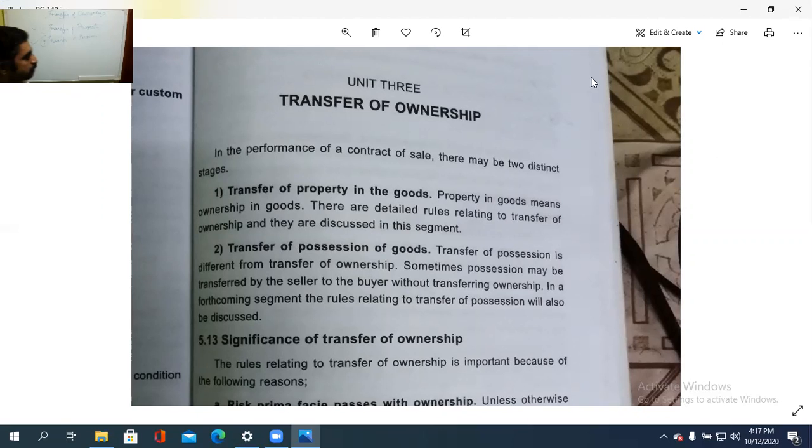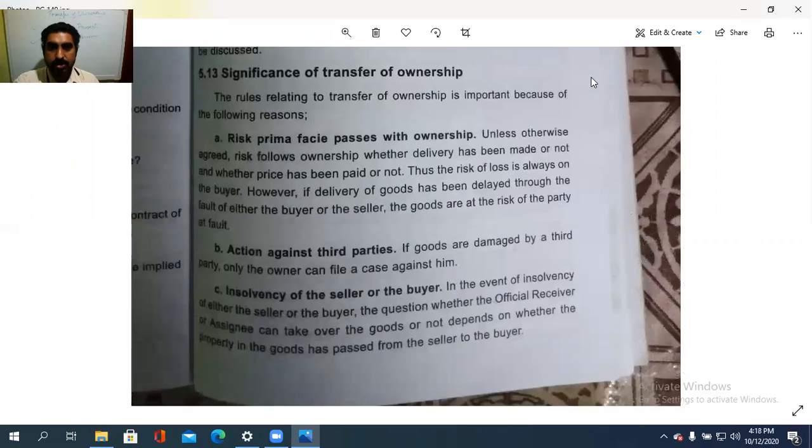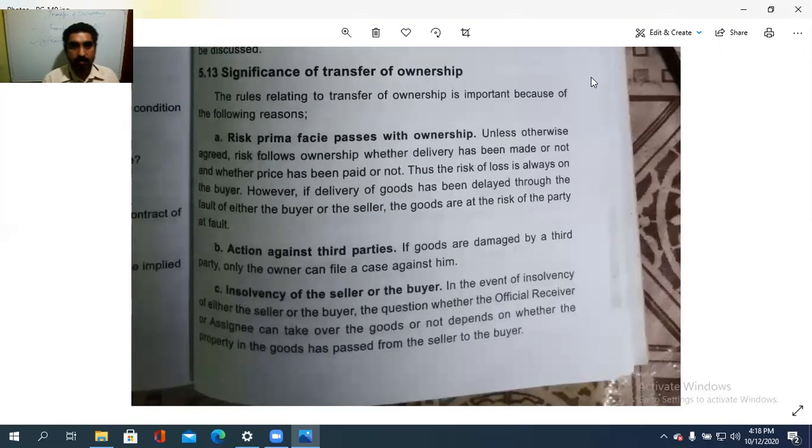So, transfer of property in the goods as well as transfer of possession in the goods. Then, what is the significance of the transfer of ownership? The rules relating to the transfer of ownership are important because of the following reasons: risk prima facie passes with ownership, action against the third party, and insolvency of the seller or the buyer.